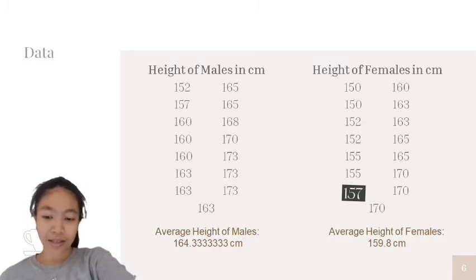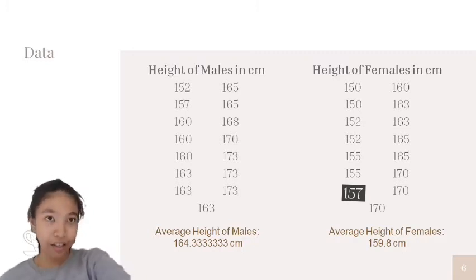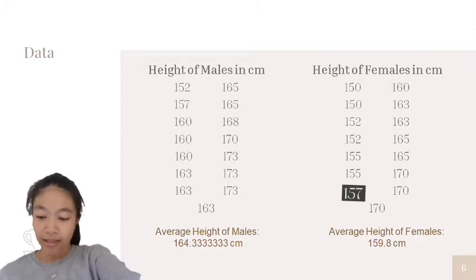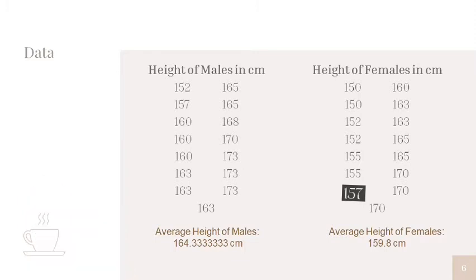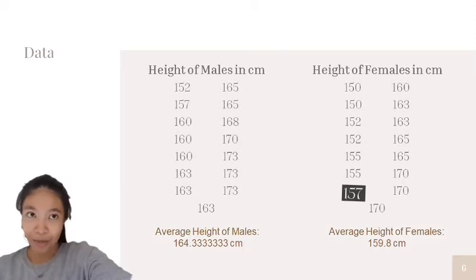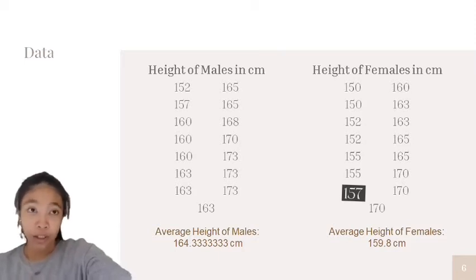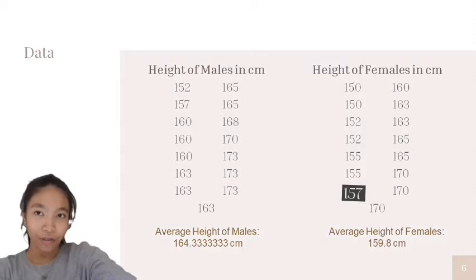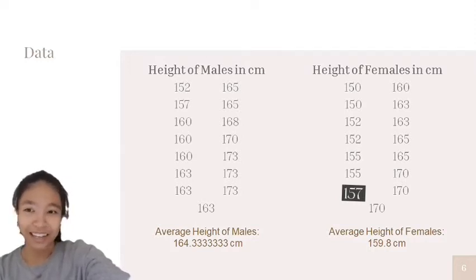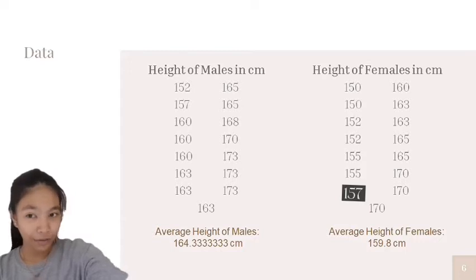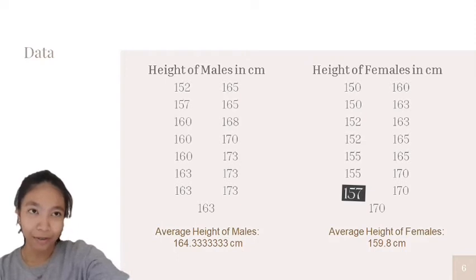So as you can see, these are the data that I gathered. In the right column is the height of males in centimeters, and in the left column is the height of females in centimeters. So these are the heights of males in my barangay in centimeters: 152, 157, 160, 160, 160, 163, 163, another 163, 165, 165, 168, 170, and 173.